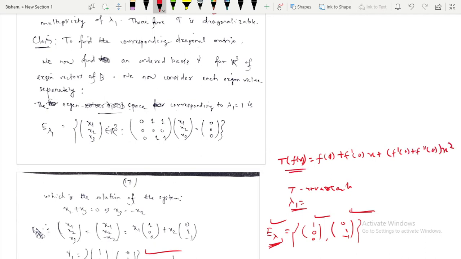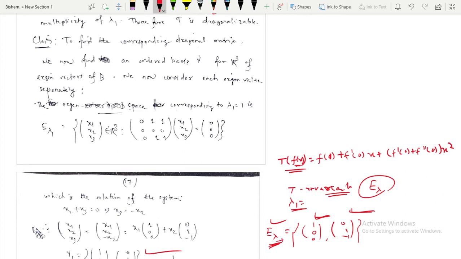So this is your transformation of f of x, and I am saying here E of lambda 1 is this one, and the T invariant subspace notion says that E lambda is also T invariant.